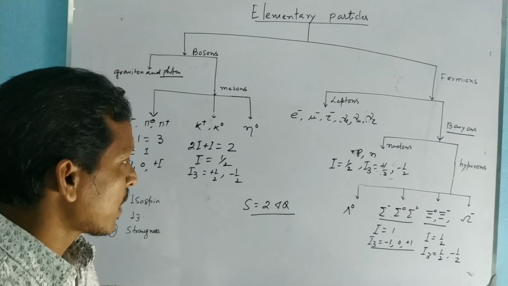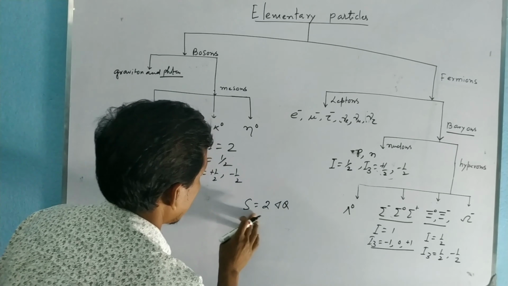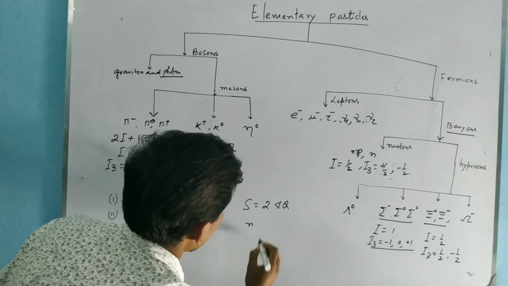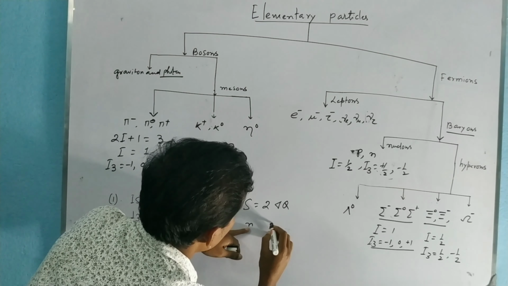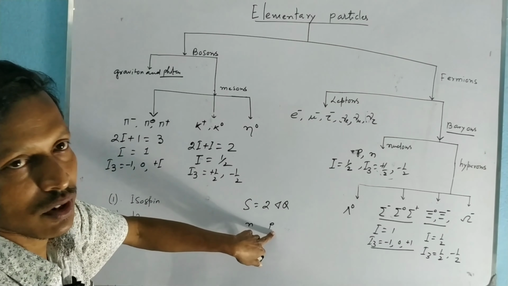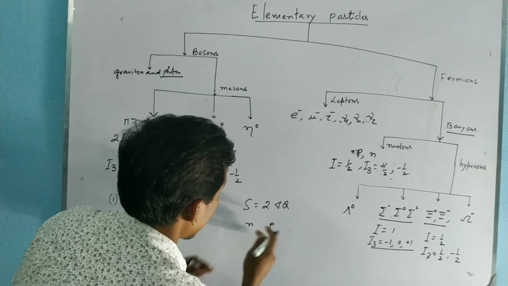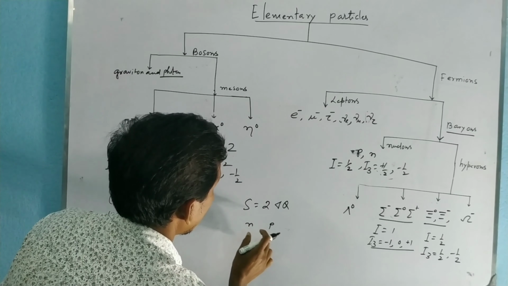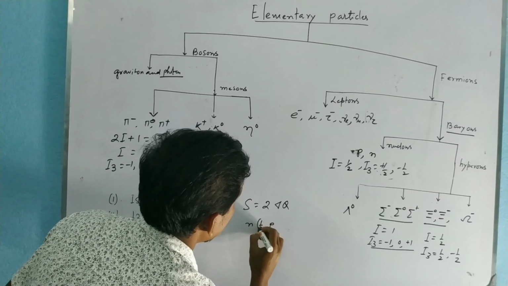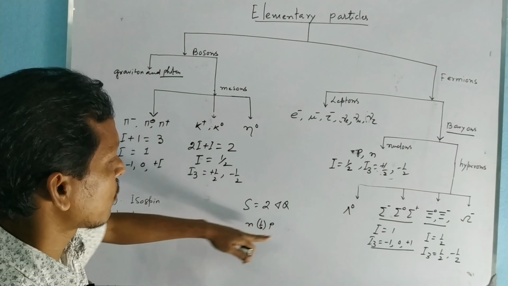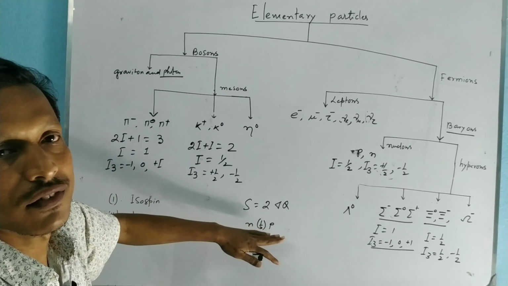If we arrange the particles, neutron having charge 0, proton having plus 1, the charge center is at plus half, halfway between neutron and proton.